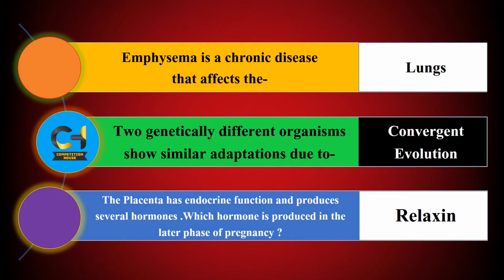Emphysema is a chronic disease that affects the? Answer is lungs. Next question, two genetically different organisms show similar adaptation due to? Answer is convergent evolution. Next question, the placenta has endocrine function and produces several hormones. Which hormone is produced in the later phase of pregnancy? Answer is relaxin.